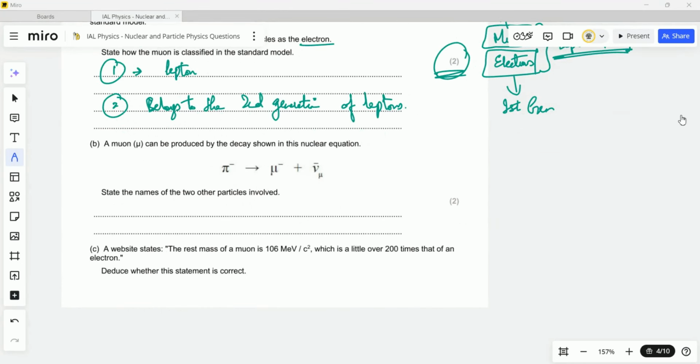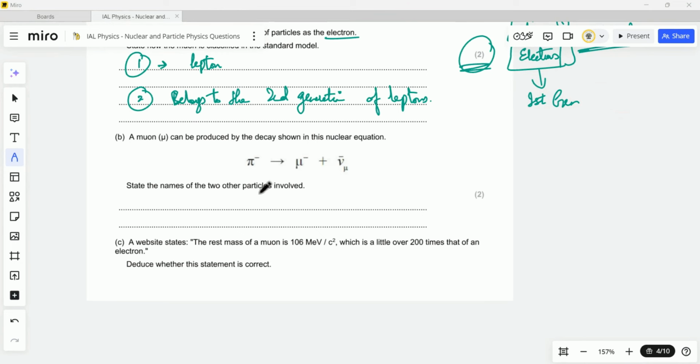Now, question number 8B. In this question, they have provided us an equation in which over here we have a negatively charged pion. This is a negatively charged pion. And then we have a negatively charged muon over here. This is also negatively charged. And this over here is our anti-muon neutrino. Okay. So remember these symbols, what are they representing?